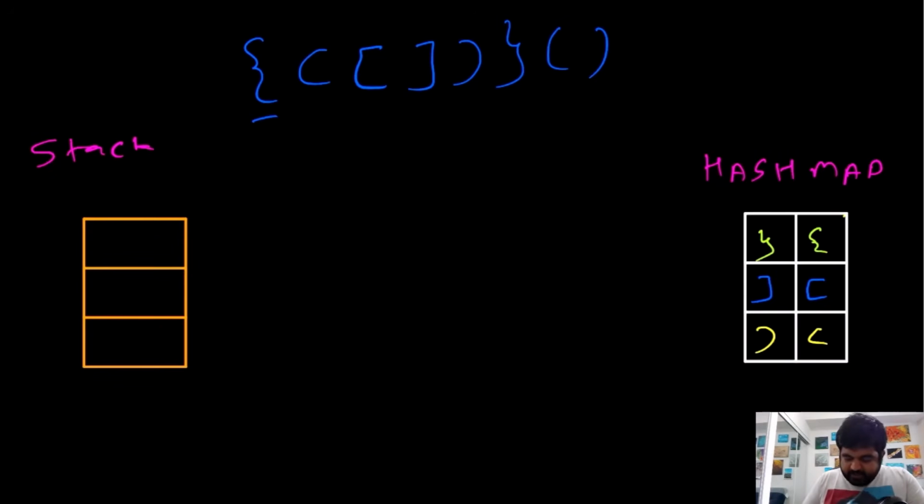First of all, we identify these three opening brackets, so we are going to add all of the entries inside our stack. First we will add a curly bracket, then these two brackets. Once we are done with this, now we have a closing bracket at hand. The moment we identify a closing bracket, we have to pop the value out of our stack. The value we have popped out is this one. Now for this closing bracket, we see what the value of that bracket is inside our hash map, and the value is also like this.